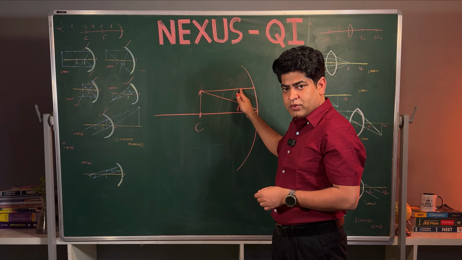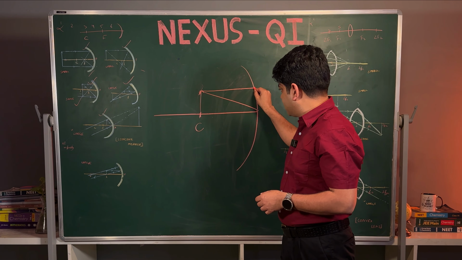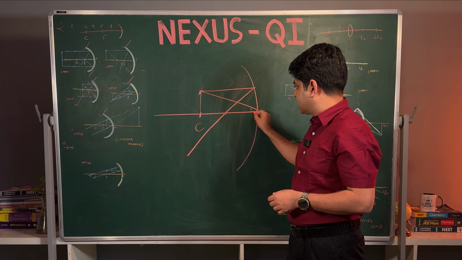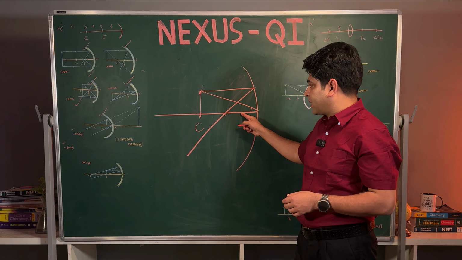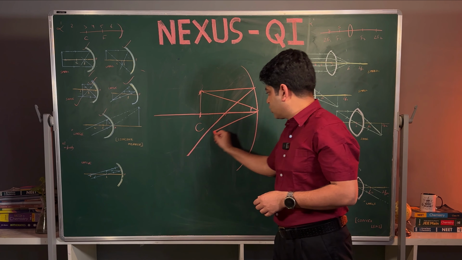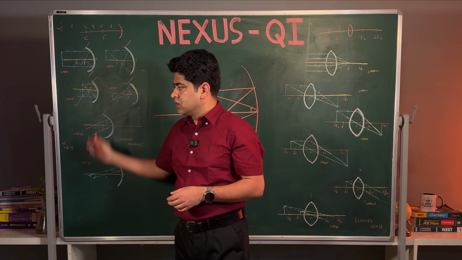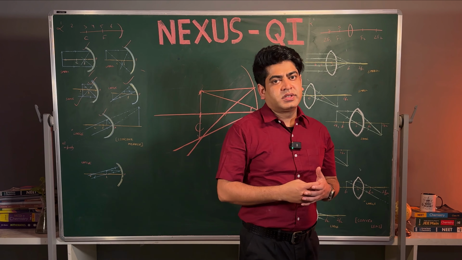If the line is perpendicular, as we have just seen, it will pass through the focus. And if we use this as a perpendicular, the angle again becomes equal, so it is going to match somewhere here. So now it's very easy, no need to mug up any position, any location.